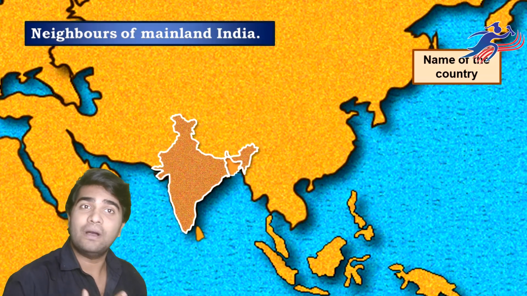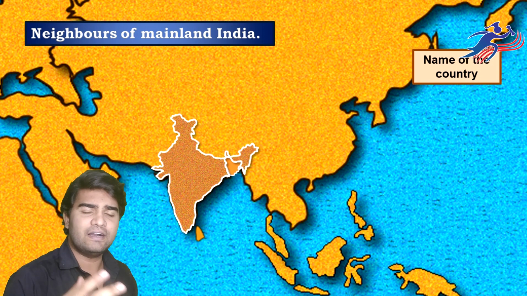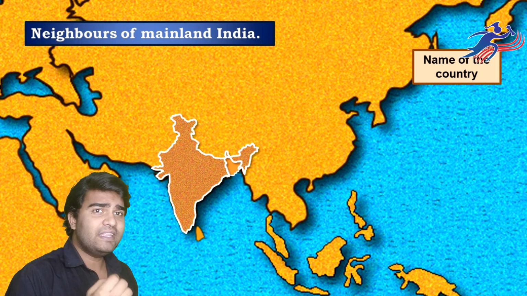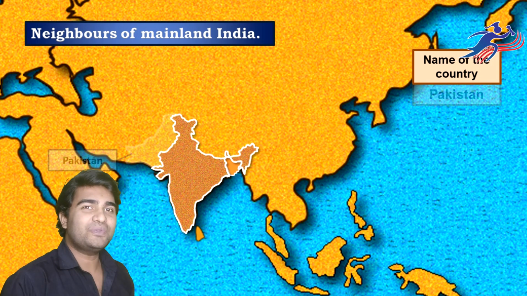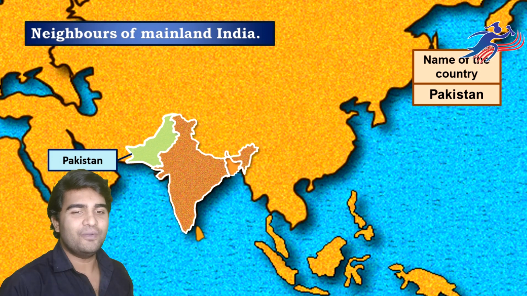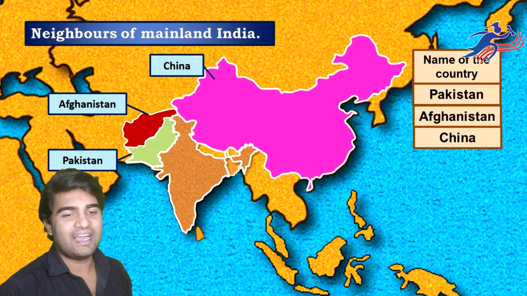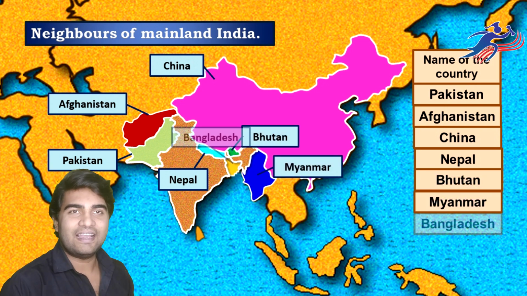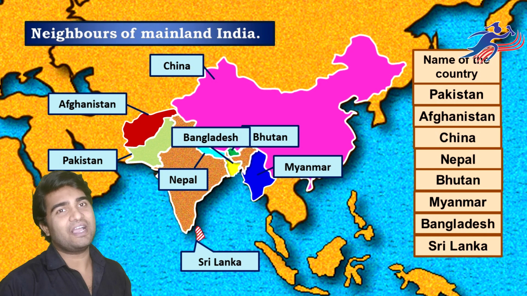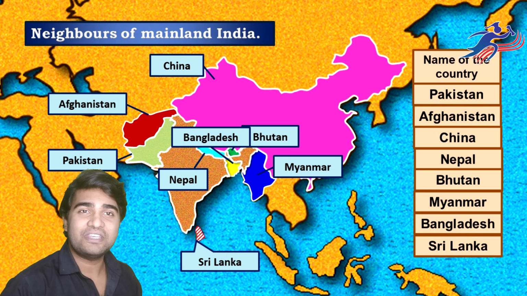Now the third thing which we are going to study is the boundaries of mainland India. Talking about boundaries, meaning what is around us. We have different countries, we have different oceans and seas, which we will see. Now you can see here our country known as India. Let us see which land-sharing countries our mainland has. The first one, we all know, is Pakistan, followed by Afghanistan, then we have China, followed by Nepal, we have Bhutan, we have Myanmar, we have Bangladesh, and at last we have Sri Lanka. So these are the names of the countries with which we share our land boundary.